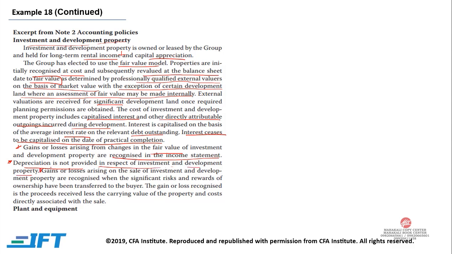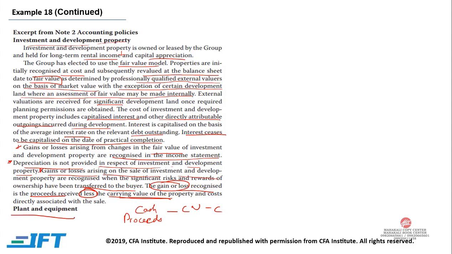And third point, very important: gains or losses arising on the sale of investment and development property are recognized when the significant risks and rewards of ownership have been transferred to the buyer, and the gain or loss recognized is the proceeds, so whatever cash we are getting, less the carrying value of the property and costs directly associated with the sale. So the cash we are receiving, these are our proceeds, minus the carrying value of the property and the costs directly associated with the sale. So this is our gain or loss if we sell the property.